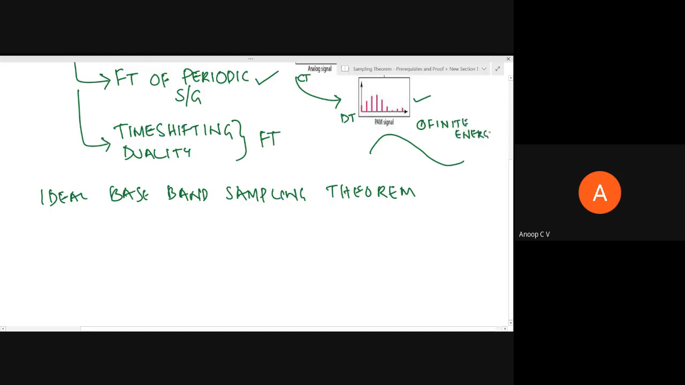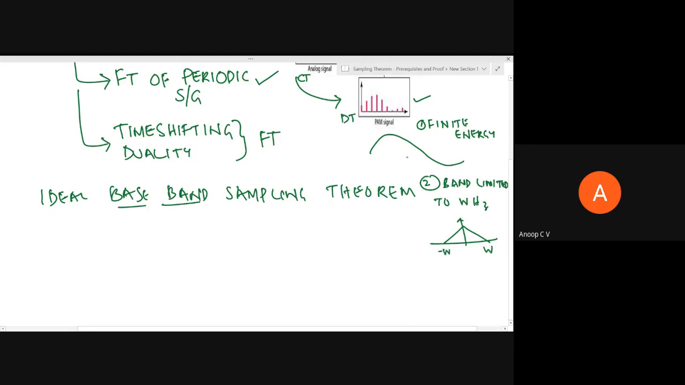The signal is a finite energy signal, and as we are dealing with baseband sampling, the signal is band limited to FM hertz or W hertz. So we'll use band limited to W hertz, which means if you consider the spectrum of the signal, it will be something like this. This is just an arbitrary spectrum which I have considered. It need not always be triangular in shape. It will have frequency contents from minus W to plus W.